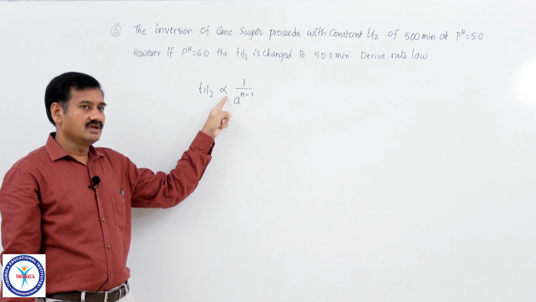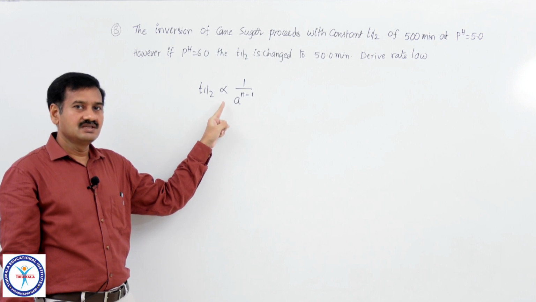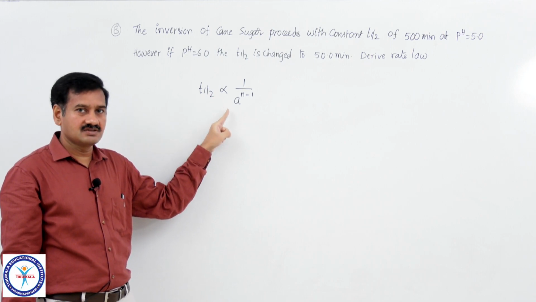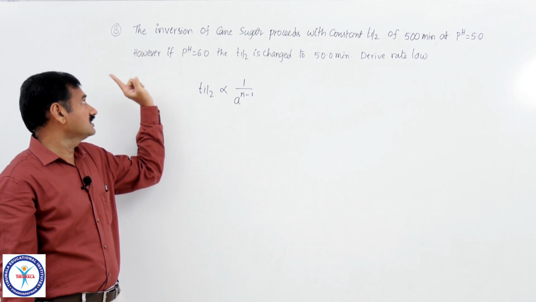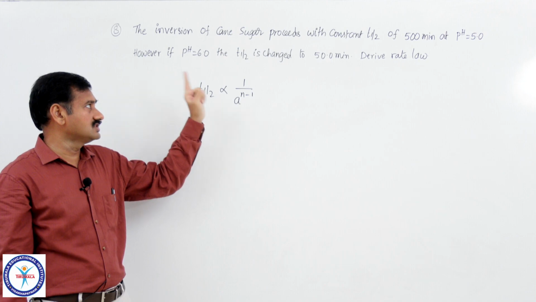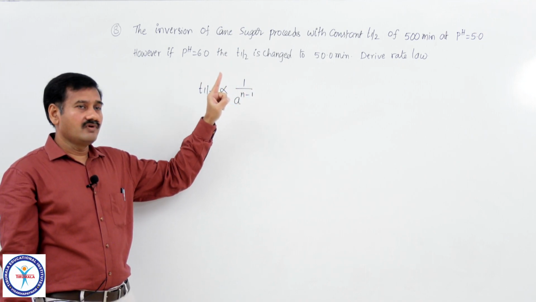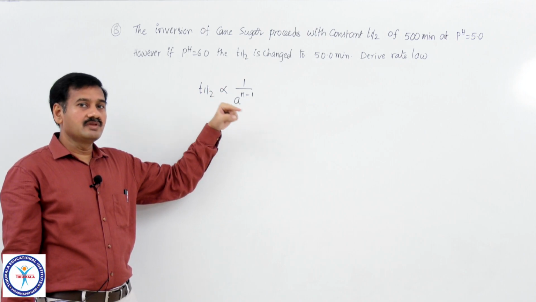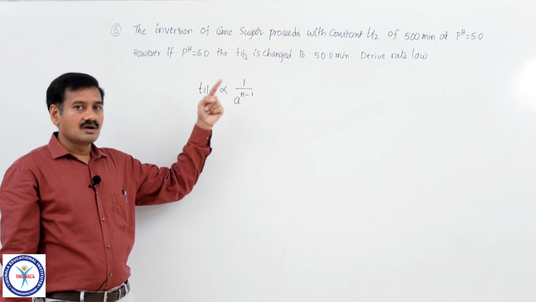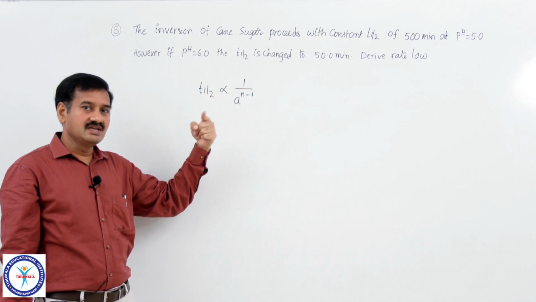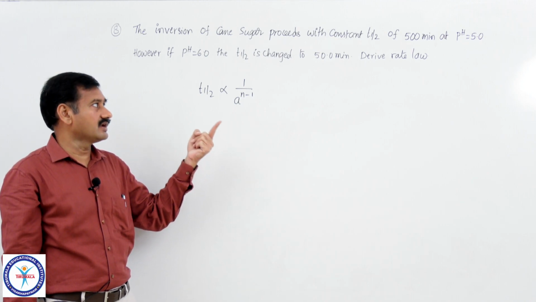T half is independent of A, that is, half life period of a first order reaction is independent of initial concentration of reactant. That information is given in the first statement: inversion of cane sugar proceeds with a constant half life of 500 minutes for whatever may be the concentration of sugar. So, concentration of sugar, if it is increased or decreased, half life period remains constant, that is 500 minutes.